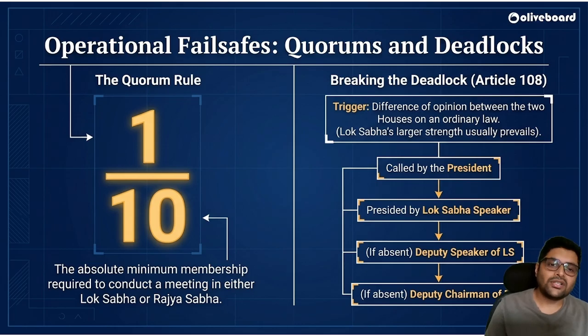Next, we have the operational fail-safe. So there is something called quorum. Quorum is like the minimum attendance to run the parliament. In Lok Sabha or Rajya Sabha, it is 1/10 of the membership required. The absolute minimum membership required to conduct a meeting is 1/10. Okay.